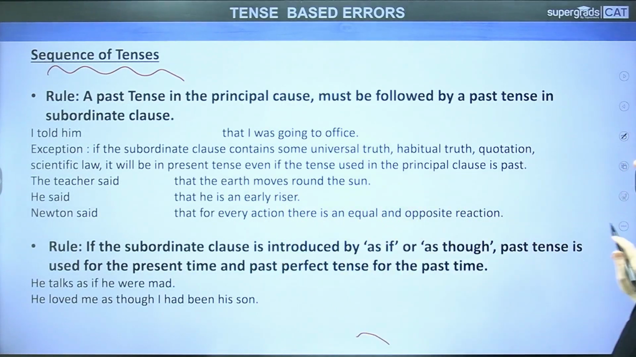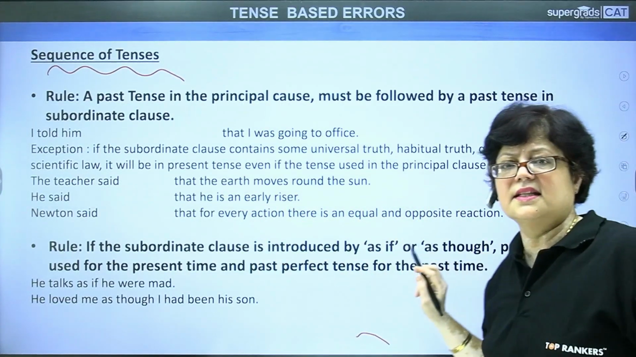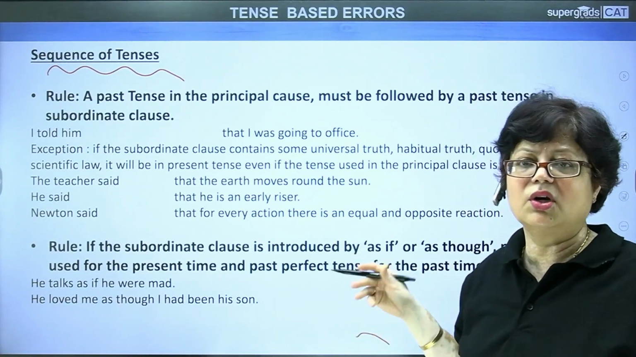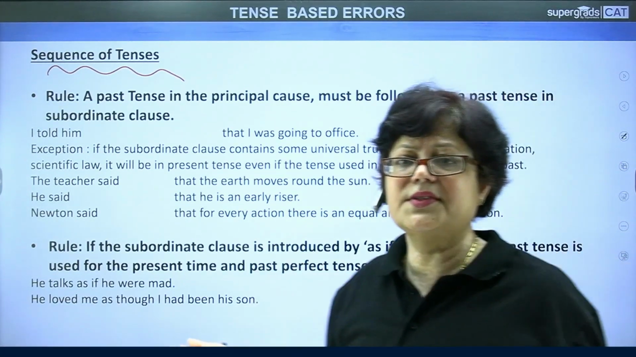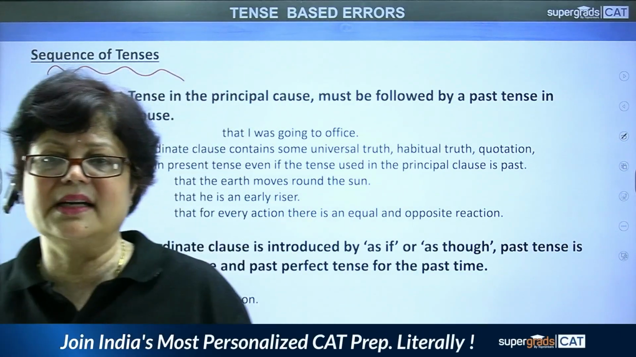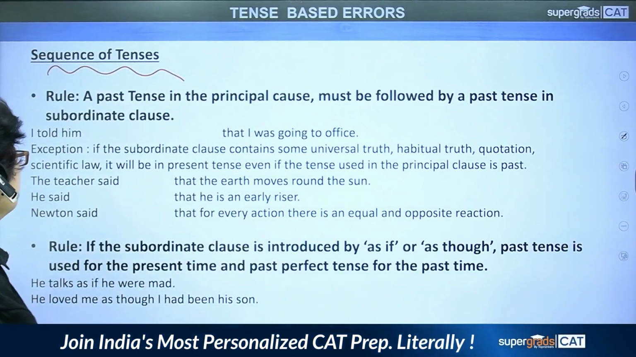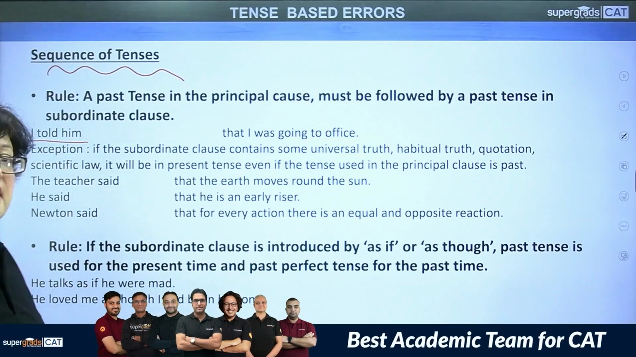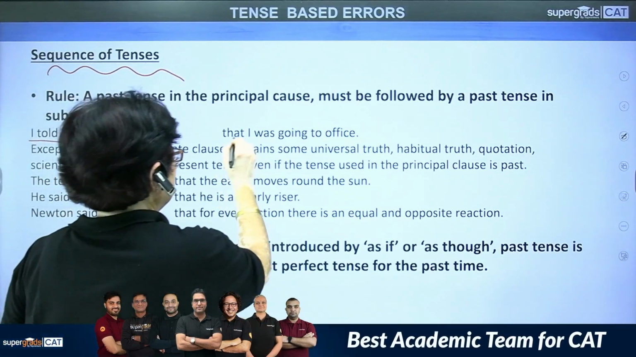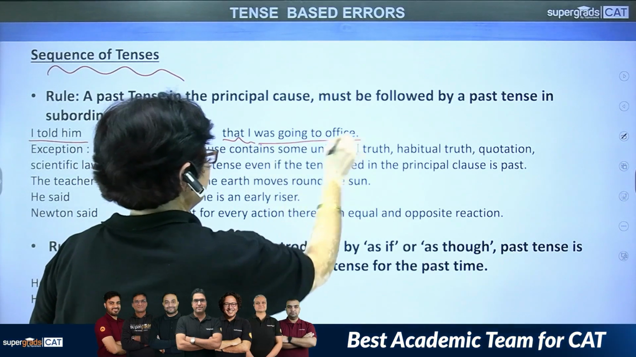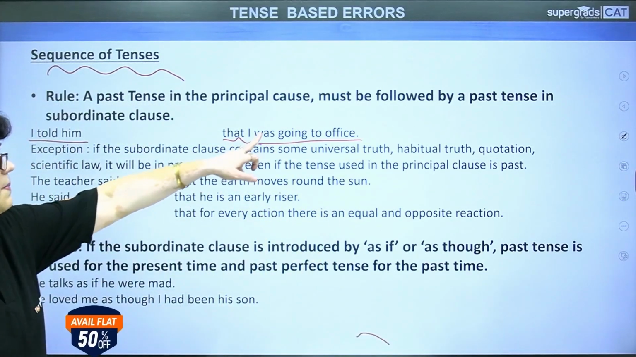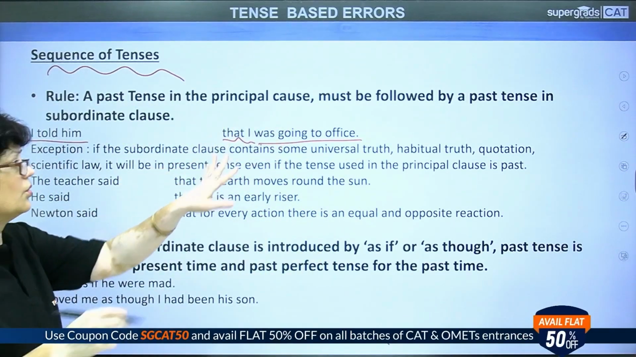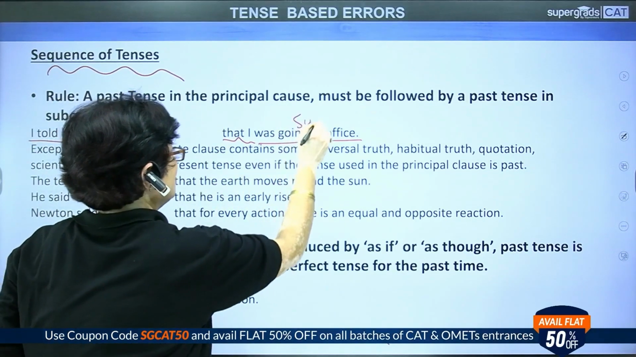A past tense in the principal clause must be followed by a past tense in the subordinate clause. Now, what is this principal clause? What is this subordinate clause? You might be wondering. Nothing to worry, dear students. Look at this. I told him that I was going to office. Can this part stand on its own? No. So this is the subordinate clause.